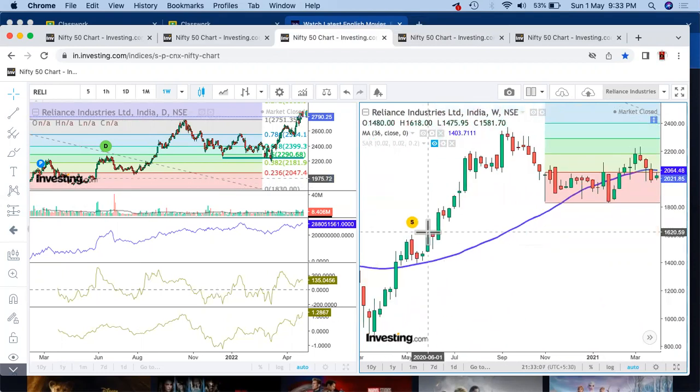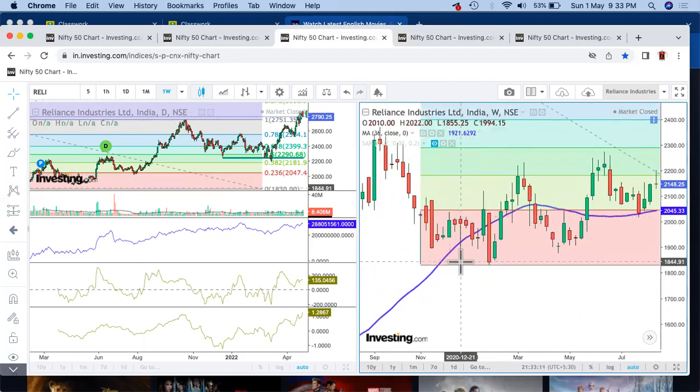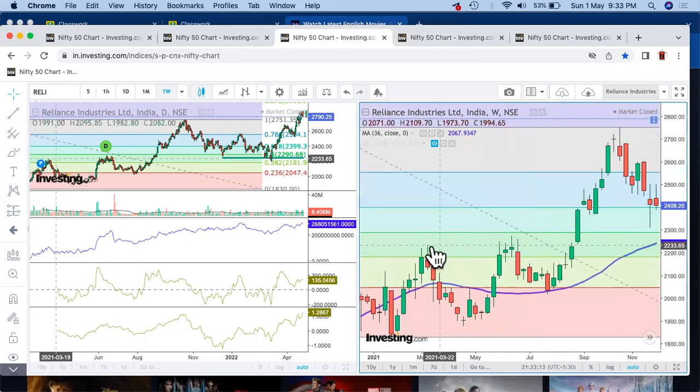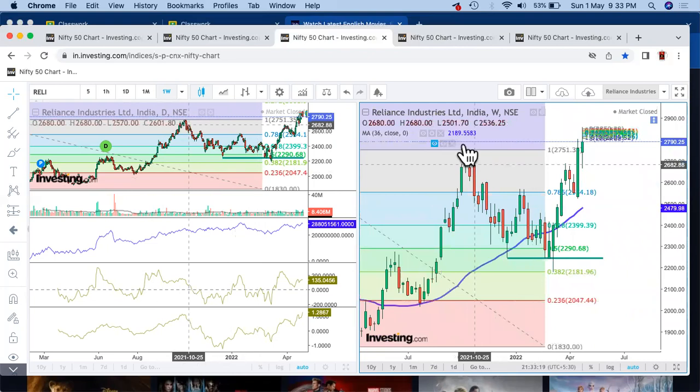As I showed you over here, it takes the low or the high which is there and then starts moving in the opposite direction. Again, same thing, it did take the high, went down. Again, over here, the same thing is there.